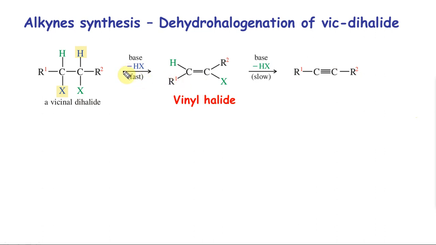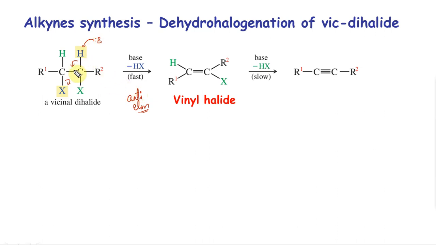The HX doesn't go from the same carbon, it goes from different carbons. This is something you want to remember. This HX is removed and you always get an anti-elimination. You want to remember that this is anti. We have not seen conformers yet, so you don't need to worry about it. Just know the name anti-elimination, meaning the base comes and attacks this, this comes as a double bond, and this goes with a lone pair.